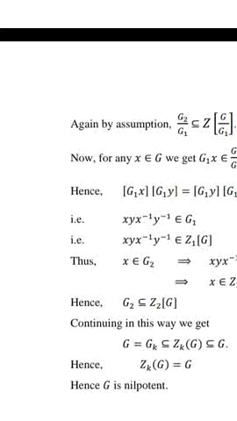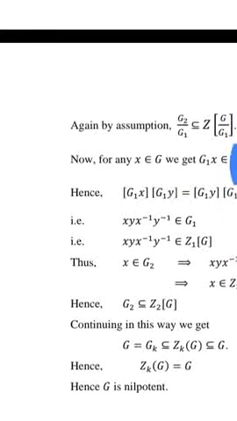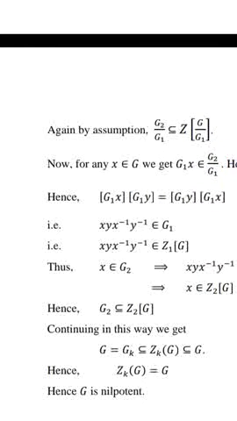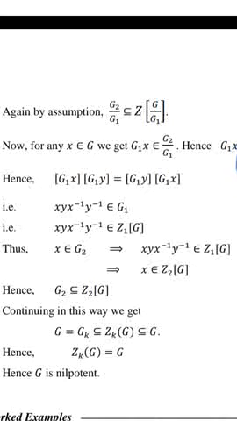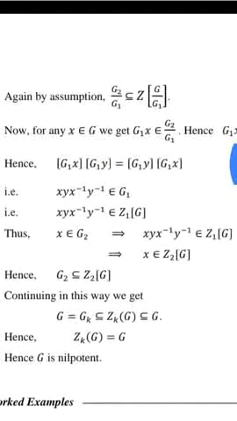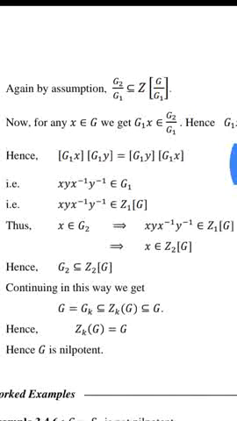Hence G1x G1y = G1y G1x. Therefore x⁻¹y⁻¹xy belongs to G1, therefore it belongs to Z1(G). This shows that x belongs to Z2(G) and G2 ⊆ Z2(G).